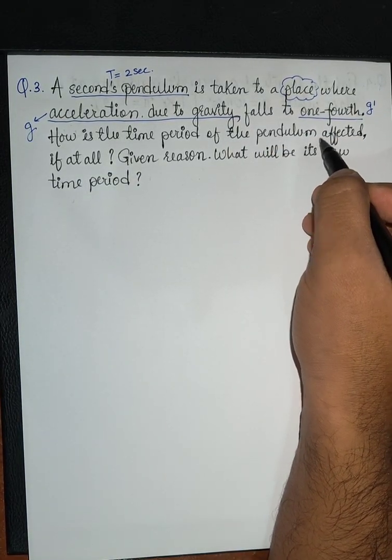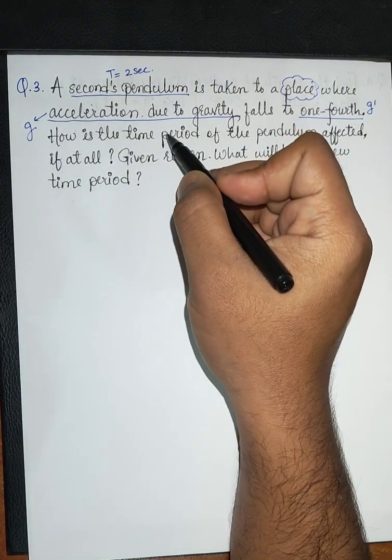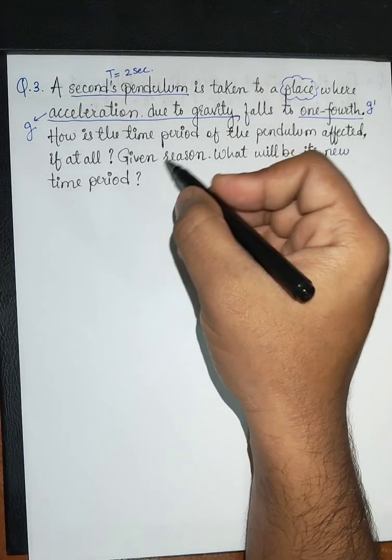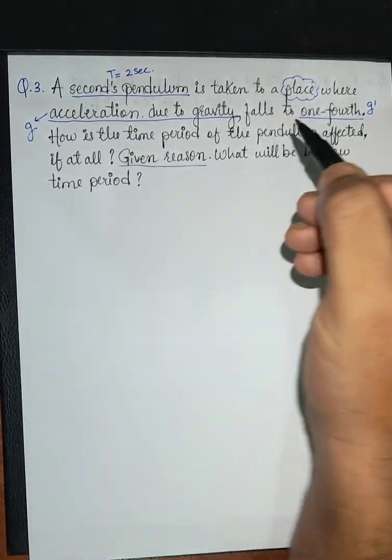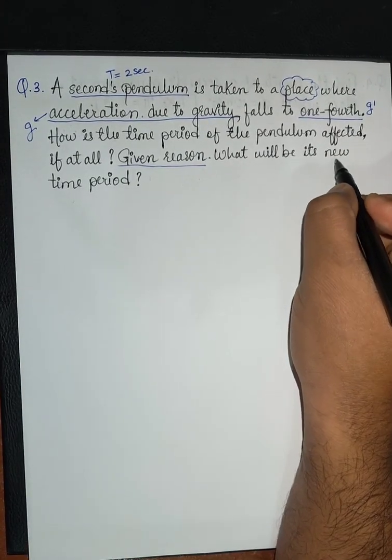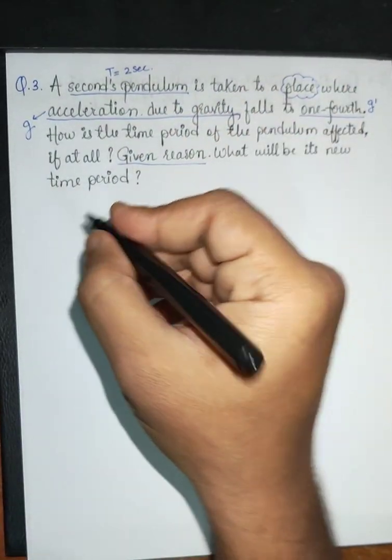Basically they are asking whether by changing this gravity the time period of the pendulum will get affected. If yes, then give the reason by changing the gravity, and what will be its new time period. Okay, so very simple question, but they have framed it in a very difficult way.